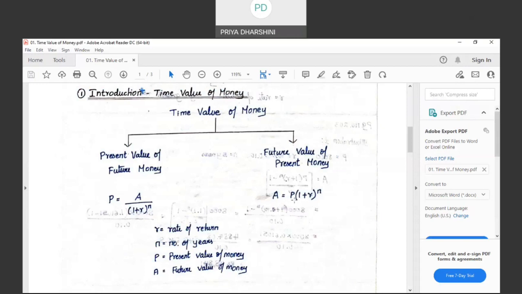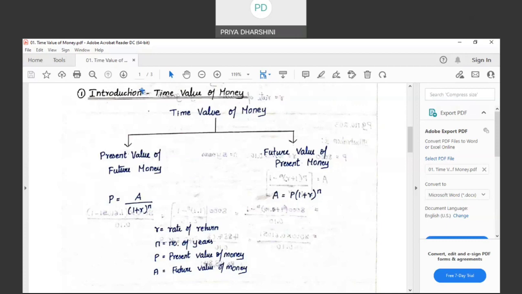The present value of money is the principal that is invested. How will I find it the other way? How do I find the present value of money if I am given A? If I am told that at the end of 1 year, the maturity value of my investment will be 1,10,000, how much principal should I invest today? Let me repeat the question. If the maturity value of investment at the end of 1 year is 1,10,000 at a particular rate of interest, how much should be the principal invested today? If such is the question.